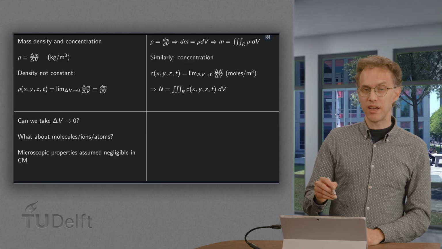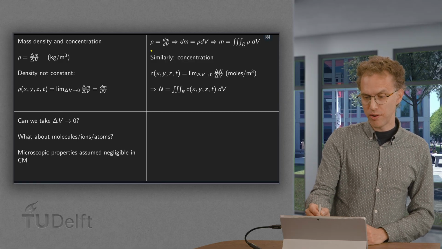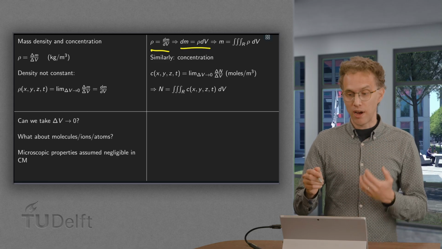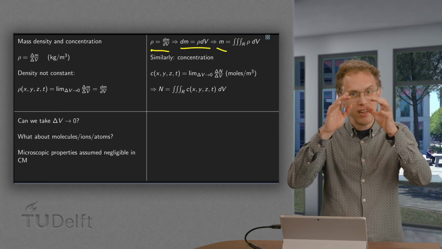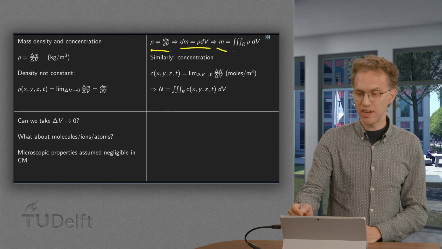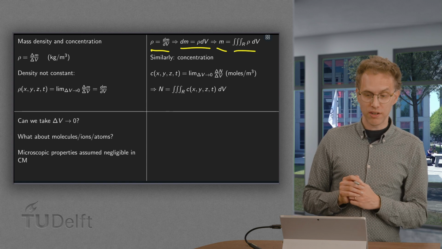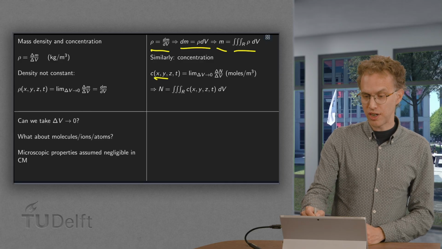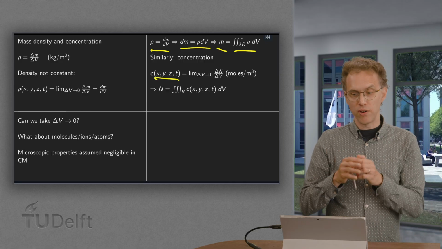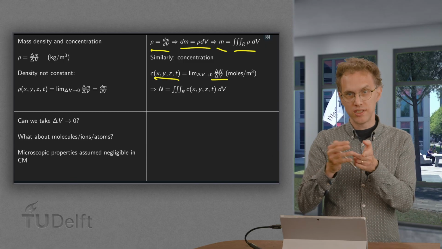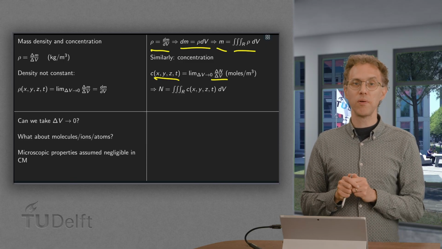And then we are fine again, because what do we do? We have our rho equals dm/dv, so we have dm equals rho dv. So our total mass will always be some integral over our region, a big region R, of rho dv. And similarly, we can use the same trick for the concentration. Concentration locally is the number of moles or number of molecules divided by the volume, and then take dv to 0.